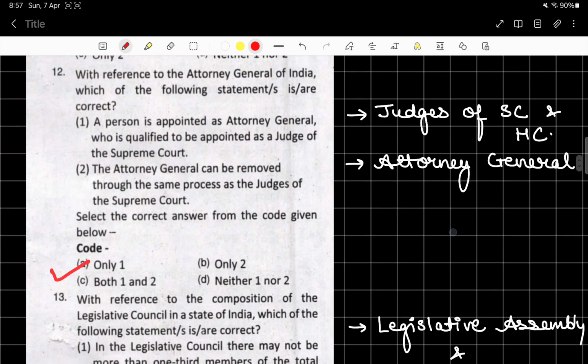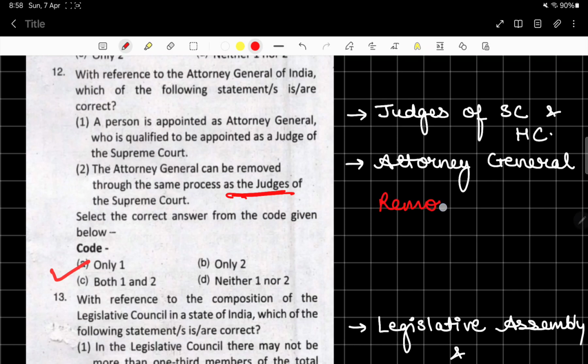to be gone through. With reference to the Attorney General of India, which of the following statements are correct? A person is appointed as Attorney General who is qualified to be appointed as a judge of the Supreme Court. The Attorney General can be removed through the same process as the judges of the Supreme Court, right? So again, this is very important. Removal of judges, removal of all the constitution important personalities in the constitution mentioned in the constitutional body. It is also very important.